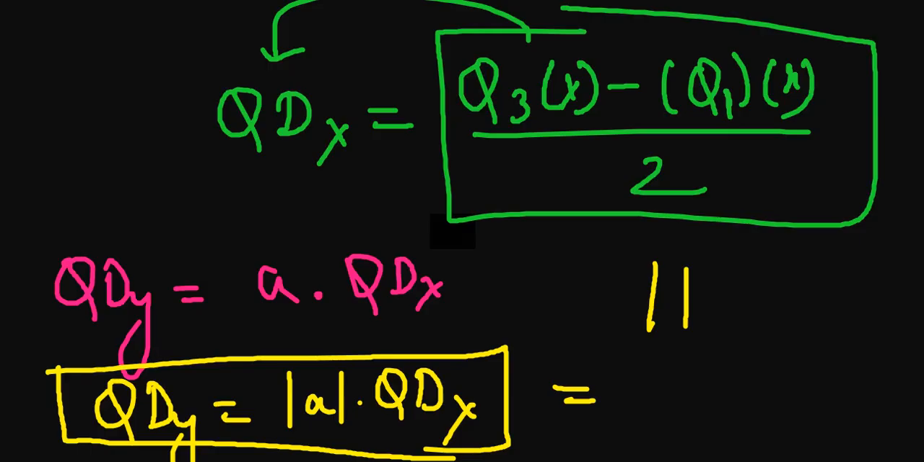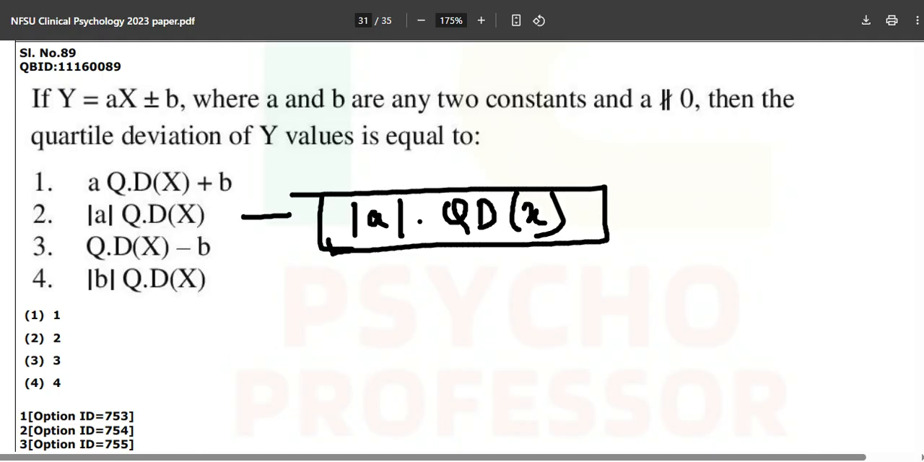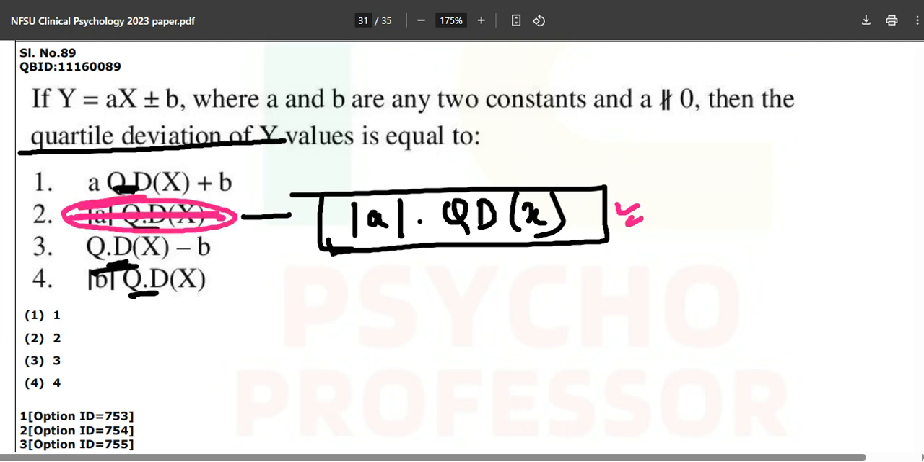Mod of a into quartile deviation of x, but just avoid their mistake of putting a multiply sign in between. They would have written it like that, mod of a equals quartile deviation of x. This is the proper value of your quartile deviation of y, but they have missed it, so we will just take at face value what is the correct value. This is absolutely wrong, but the answer is correct, option number second.